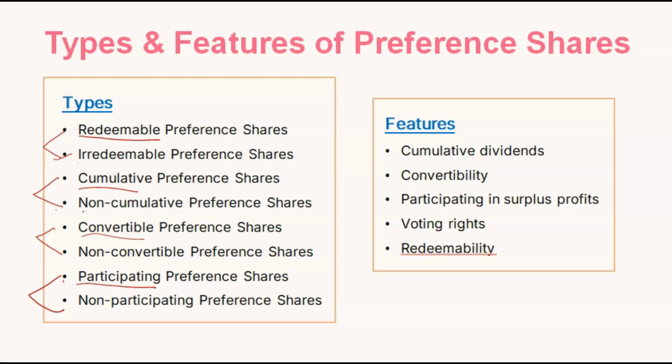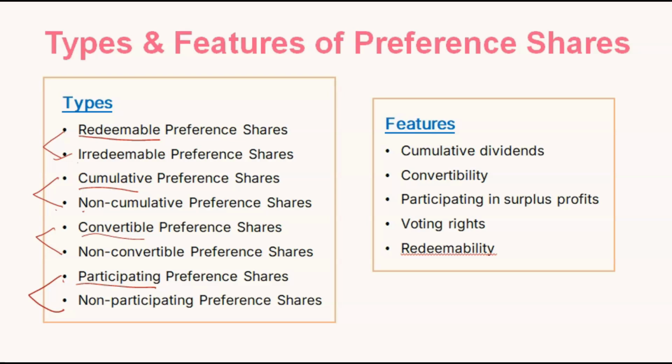In participating preference shares, along with their fixed dividend, whenever extra profits are there, they can be part of those profits also and get dividends from them. All the rates and terms and conditions will be decided, but they will get a share from that also.